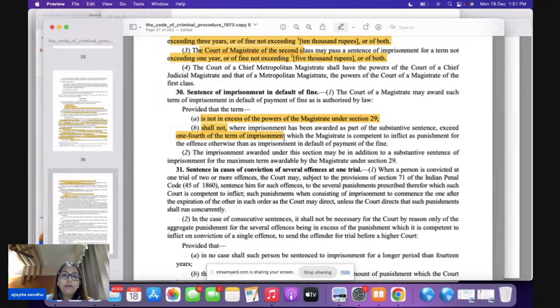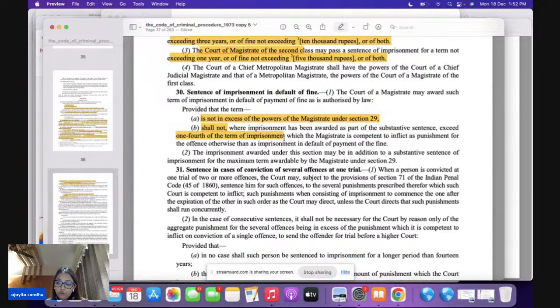So please remember section 30: the magistrate in default of fine cannot exceed the powers given to the magistrate, number one, and number two, shall not, if the punishment is a part of your substantive sentence, 1/4, very important question for your prelims, 1/4 of the term of imprisonment cannot be exceeded here.